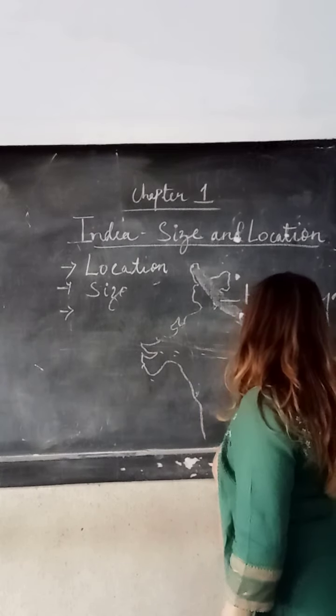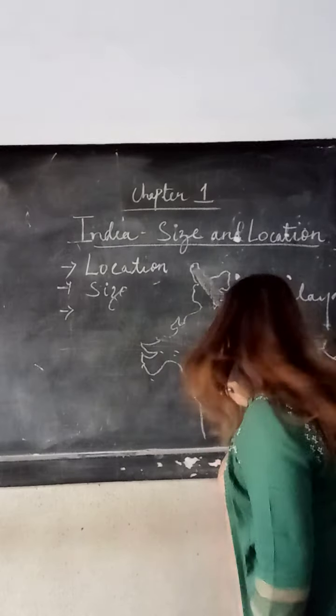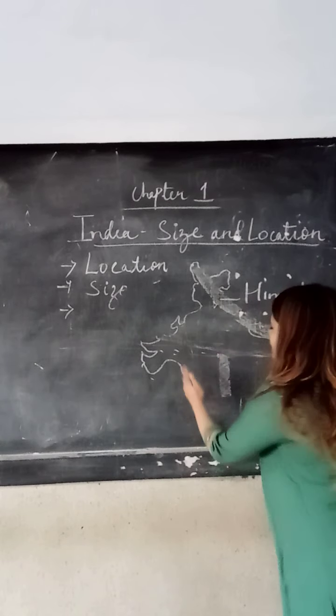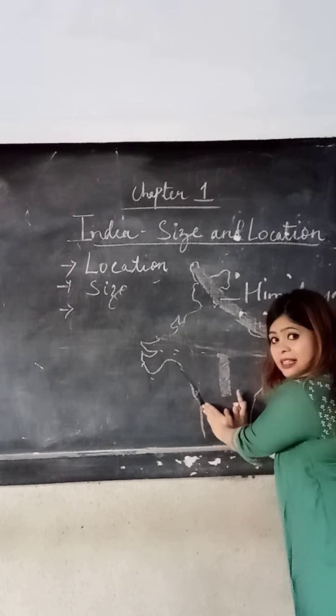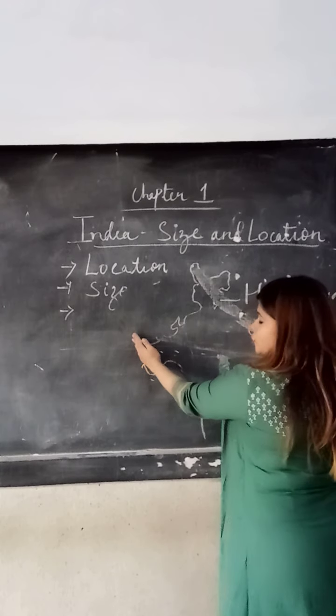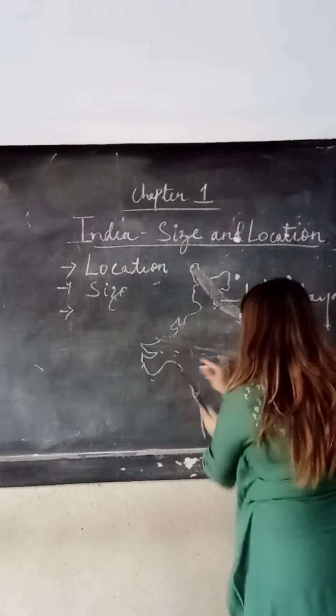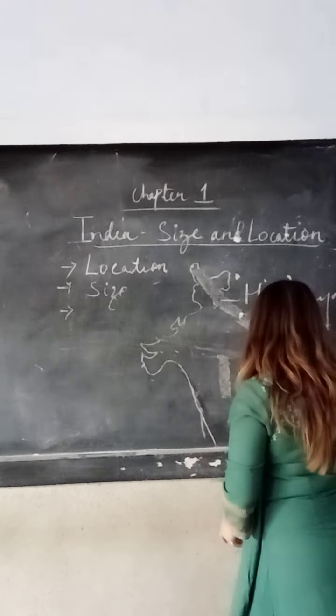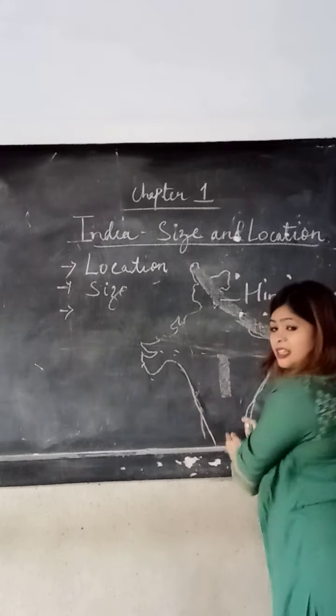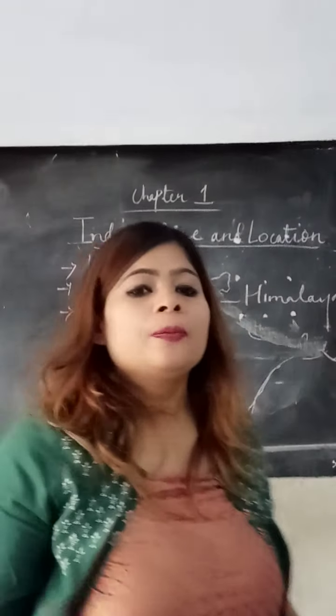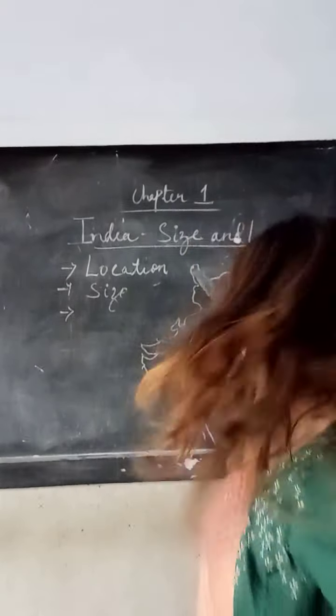Towards this 22 degrees latitude, you will see India getting narrow. The width was too much, but after 22 degrees latitude, the width of India is getting narrow, and it is extending towards the Indian Ocean.